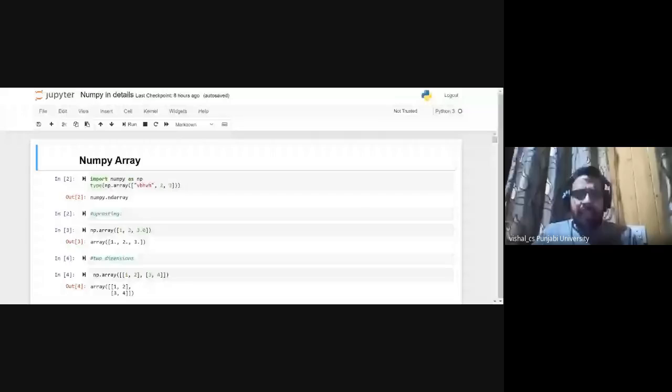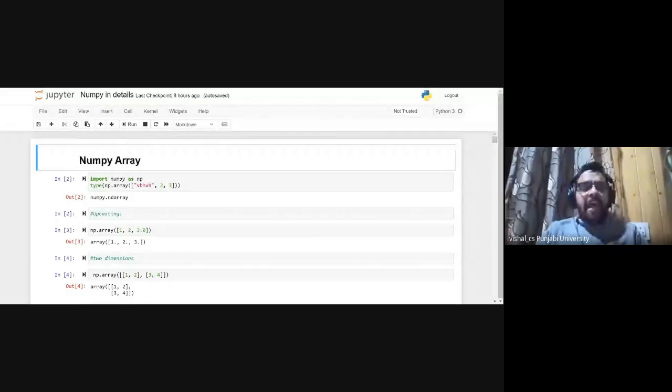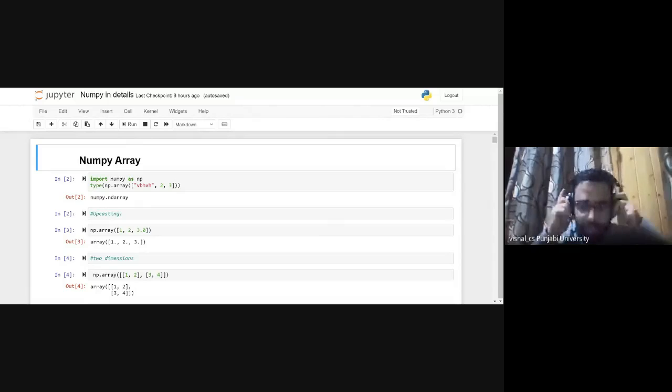NumPy stands for numeric array. It is not a part of the core Python. It is a separate library that has replaced MATLAB. You must have heard of MATLAB? What we usually do in MATLAB, we do numerical operations. Same is the case with NumPy arrays. In NumPy, we usually deal with arrays. As the name suggests, it is a numerical array.